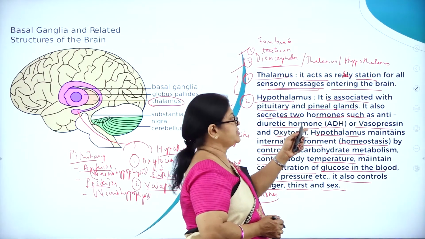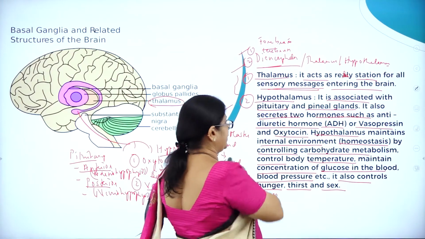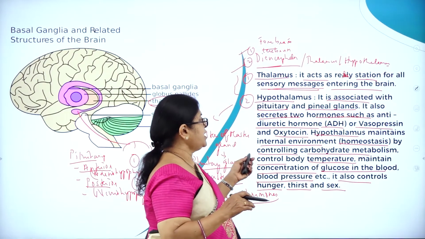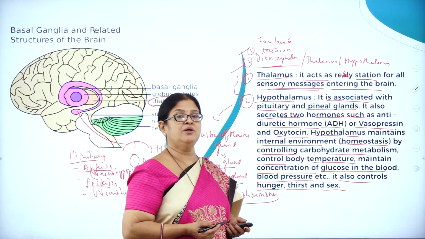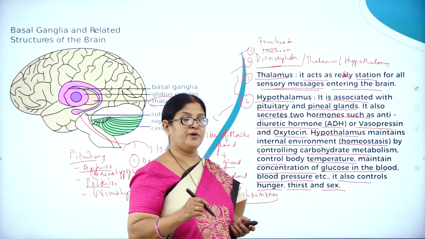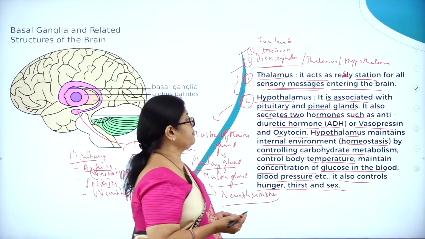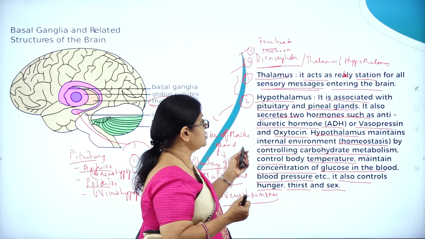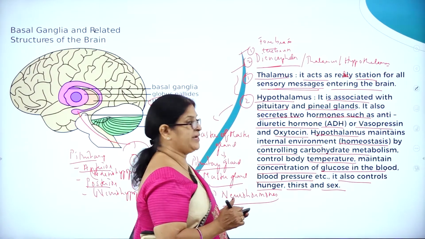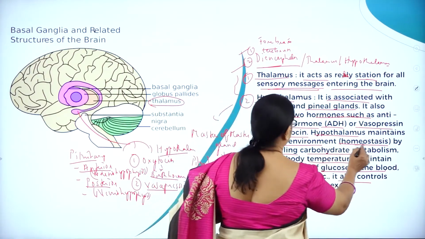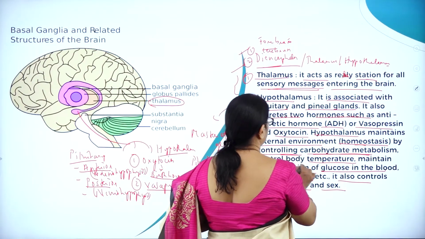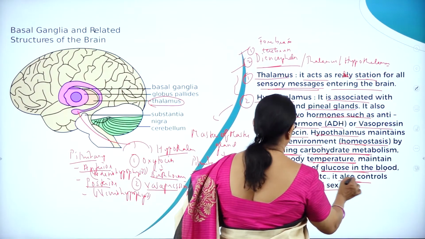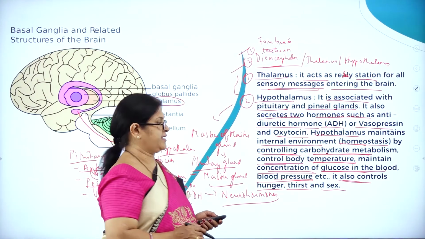It also secretes two hormones, such as antidiuretic hormone, called ADH. ADH is also called vasopressin. And oxytocin, as I said, is called the birth hormone, which is particularly important for females at the time of childbirth or delivery. Then the hypothalamus not only produces those two types of hormones, it also helps in maintaining the internal environment, that is homeostasis, by controlling carbohydrate metabolism, controlling body temperature, maintaining concentration of glucose in the blood, blood pressure, etc. It also controls hunger, thirst, and sex.